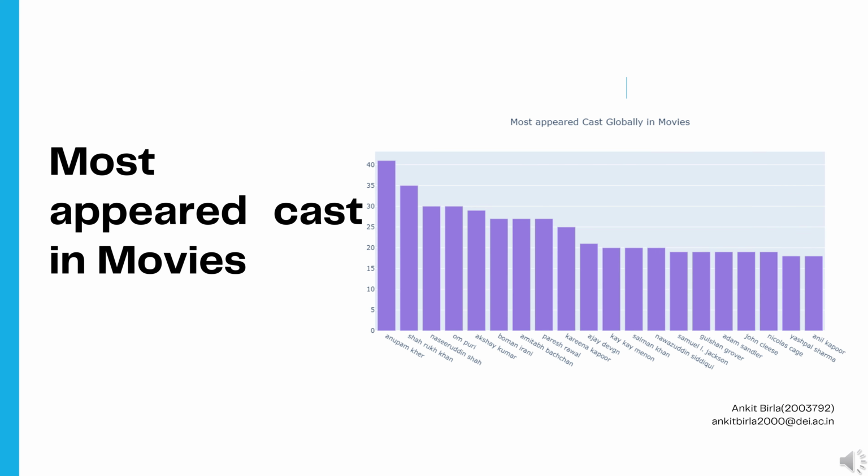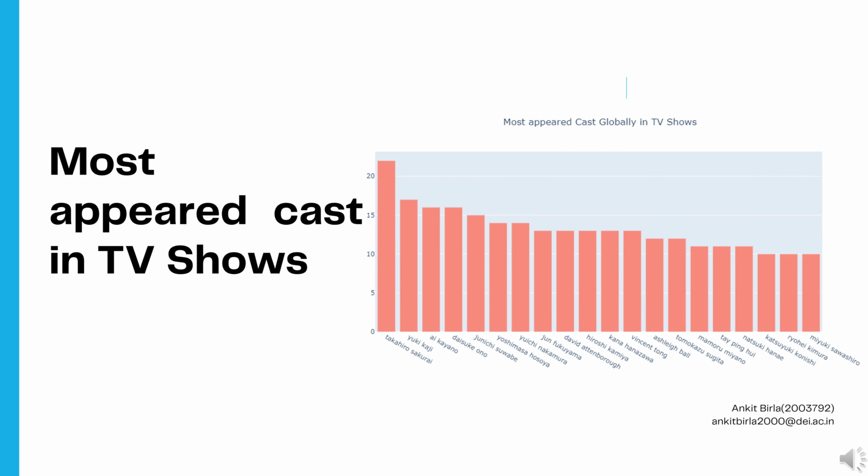Now let's see the most appeared cast in movies and TV shows. First, see the most appeared cast in movies. Here again, the data is shown using blue bars, and globally the most appeared cast in movies is Anupam Kher sir. Now the most appeared cast in TV shows, and here the data is shown using pink bars.